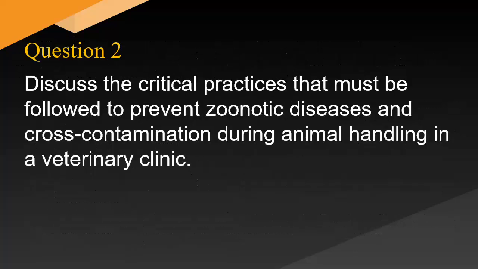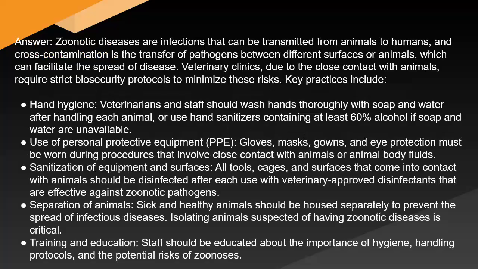Discuss the critical practices that must be followed to prevent zoonotic diseases and cross-contamination during animal handling in a veterinary clinic. Answer: Zoonotic diseases are infections that can be transmitted from animals to humans, and cross-contamination is the transfer of pathogens between different surfaces or animals, which can facilitate the spread of disease. Veterinary clinics, due to the close contact with animals, require strict biosecurity protocols to minimize these risks.